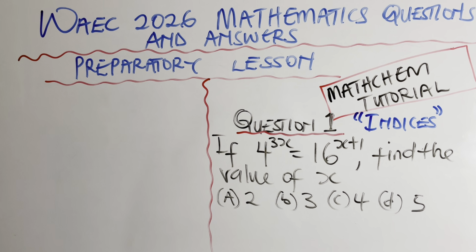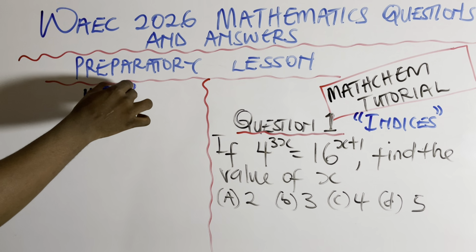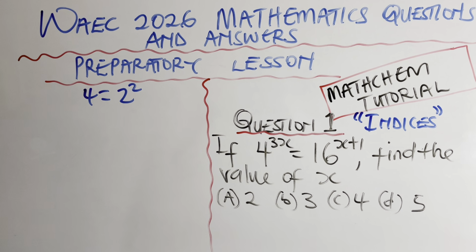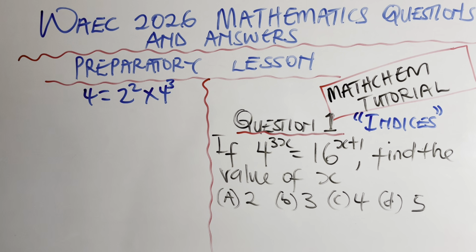Now, without wasting our time, the first topic that WAEC used to repeat every year is indices, as you can see on your board in question 1. Now, what are the things you need to know about indices? Indices is from the word index. Index means singular. Indices means plural. Index means anything that has been raised to a power, like 4. The index form of 4 is 2 raised to power 2. If you have, let's say, 4 raised to power 3, this has become indices, from the word singular and plural.